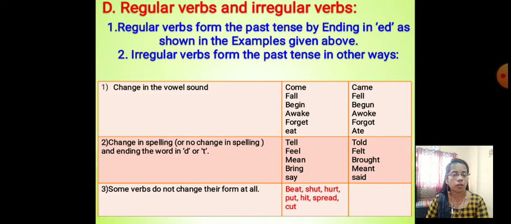Change in spelling, or no change in spelling, and ending the word in d or t. Tell, told. Feel, felt. Mean, meant. Bring, brought. Say, said. Some verbs do not change their form at all. Which are they? Beat, shut, hurt, put, hit, spread, cut. These verbs do not change their form at all in the past tense also.